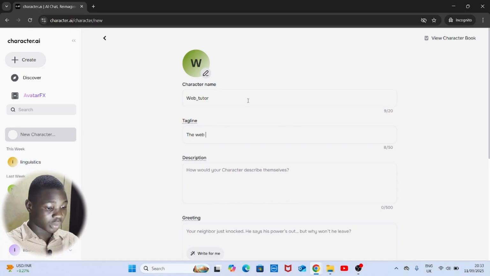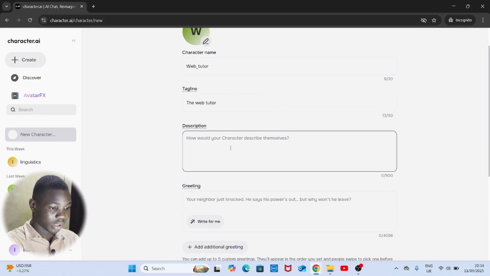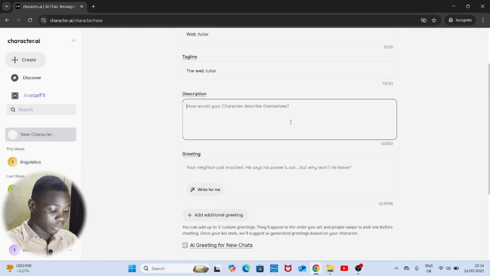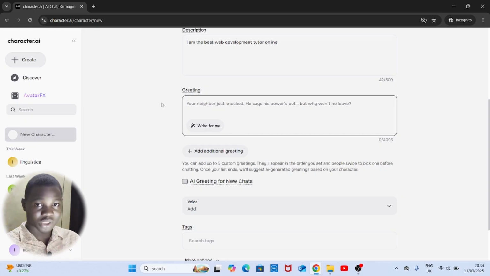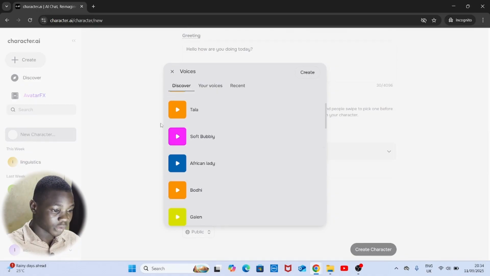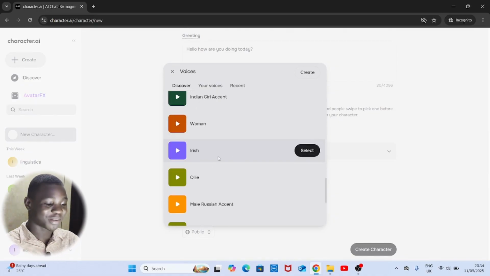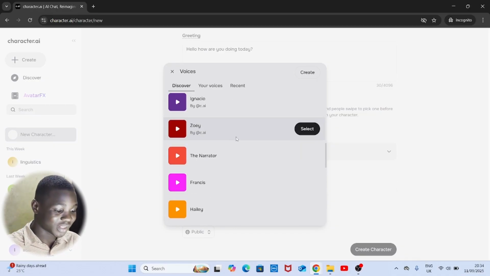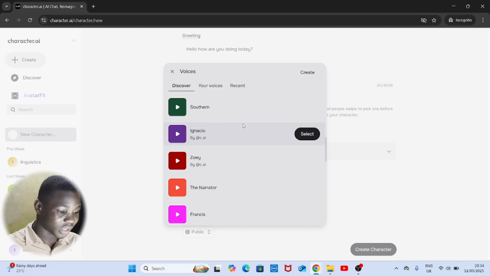The description: how would your character describe themselves? I'll just say I am the best web development tutor online. I'm actually going to speed this part up. I'm going to leave a female voice because I like female teachers. Sorry, hope that didn't come out anyhow. Anyways, the voice I'm going to leave as a woman. I'm going to select woman.